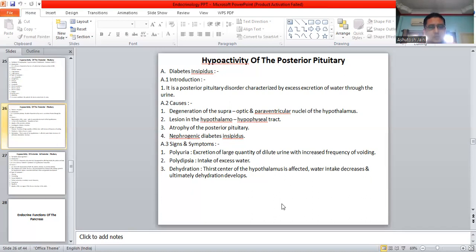Signs and symptoms: polyuria, that means excretion of the large quantity of dilute urine with increased frequency of voiding. Polydipsia, intake of excess water. Okay. Dehydration: the thirst center of the hypothalamus is affected, water intake decreases, and ultimately the dehydration develops.